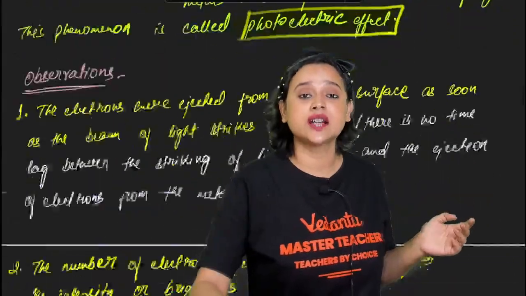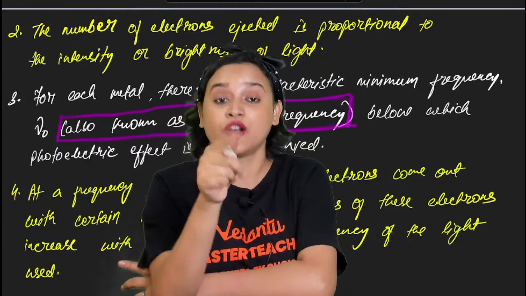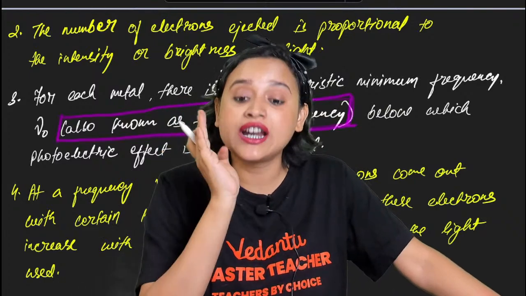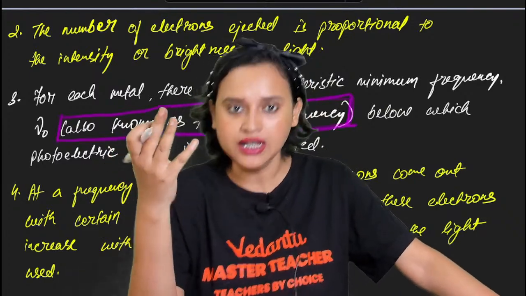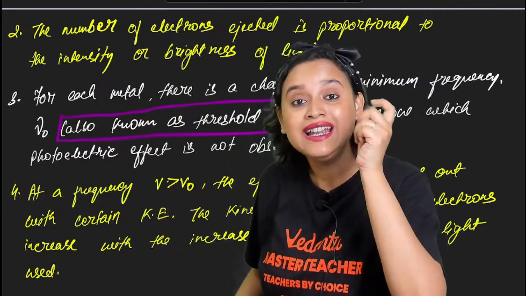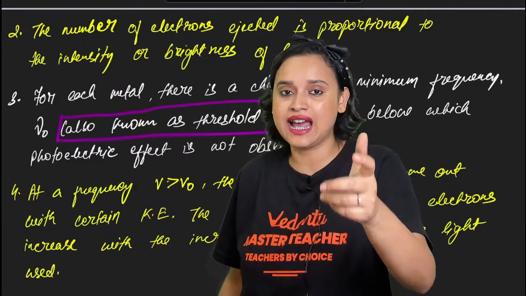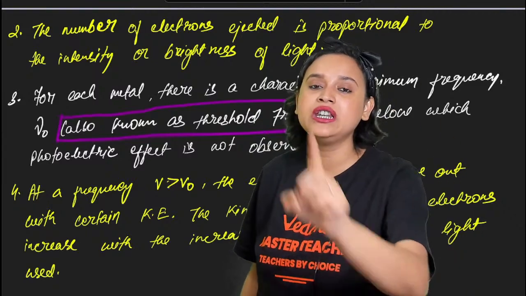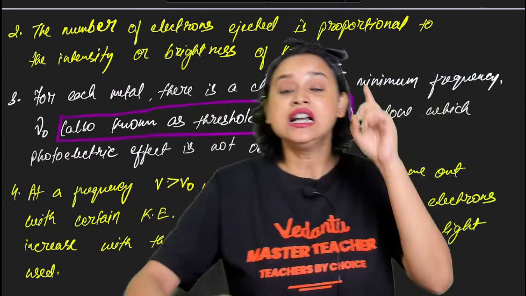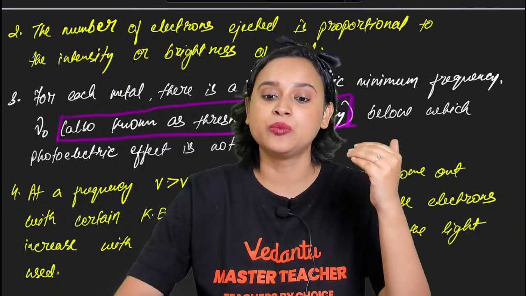Now the next question that comes to our mind is, how many electrons will be ejected? How do we find it out? Very important question. The number of electrons that is ejected is proportional to the intensity or brightness of light. How bright the light is will tell you how many electrons will be ejected. If you increase the intensity of the light, the number of electrons ejected will also be more.